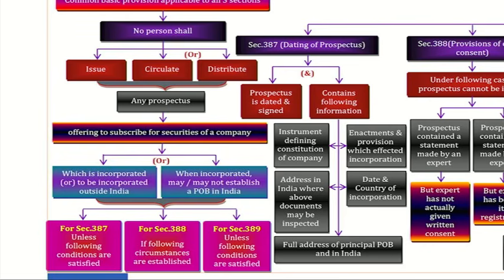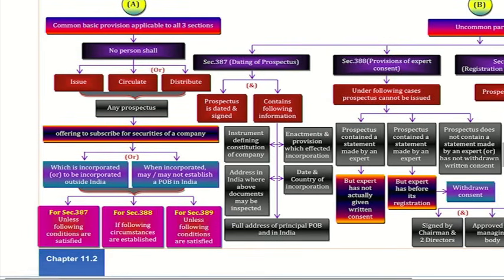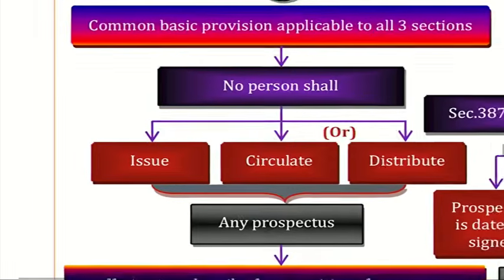Okay. Now tell the answer. First, what is your observation after reading all the three? Therefore, you need not read three sections separately. First, half the size of the section will be reduced. Therefore, what I am going to do is, for all the three sections, one common point is there. This is that common point.